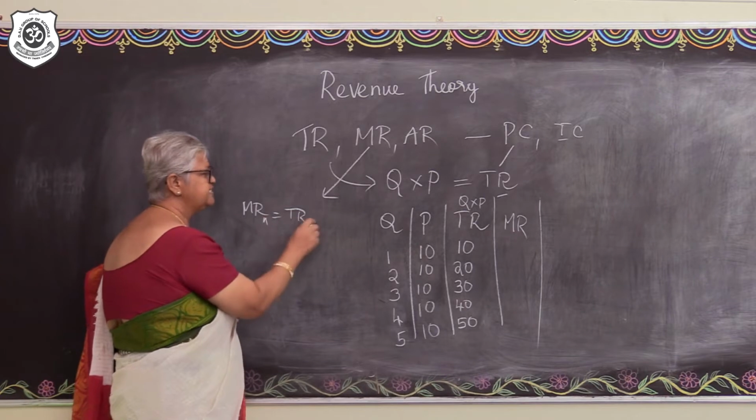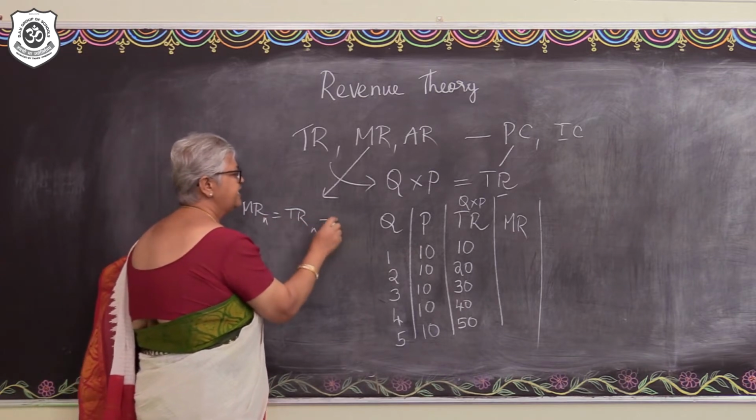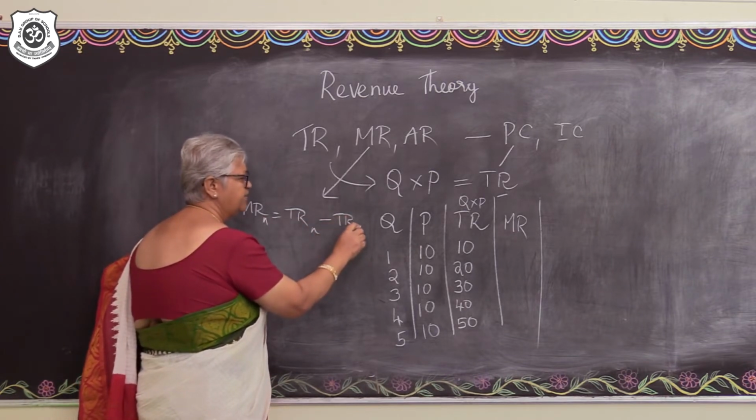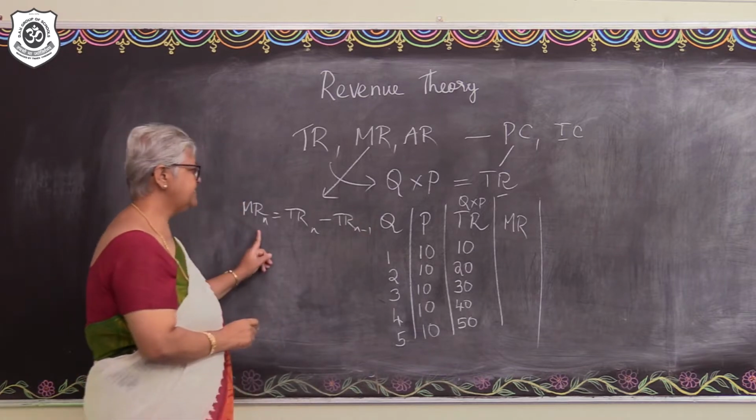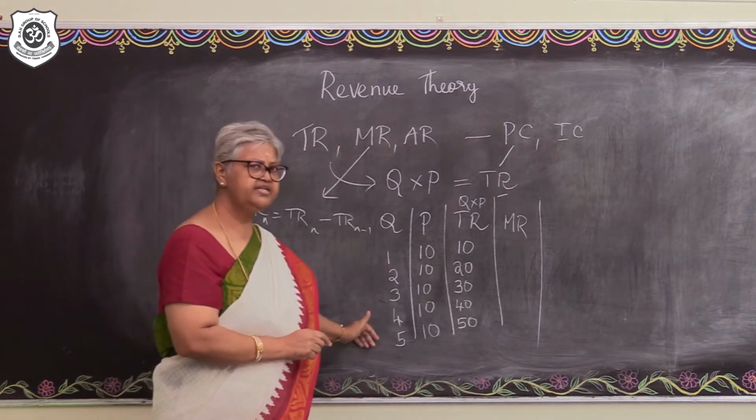MR of n units can be understood as TRn minus TRn-1. Right? Now, that is the case when the output is going to increase one after the other.